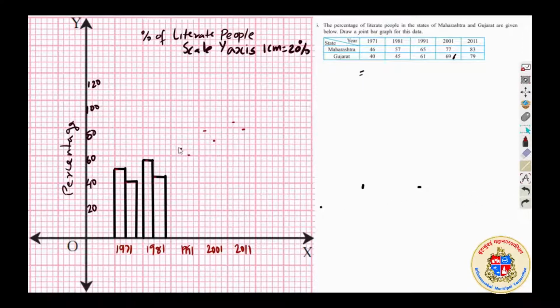Then in 1991, Maharashtra and Gujarat almost close by. This is almost 61 it is. Okay, then comes 2001.